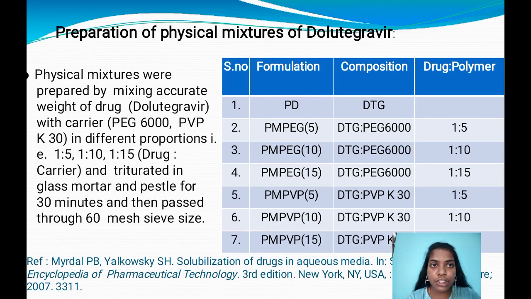Coming to the preparation of physical mixes of dolutegravir, the physical mixes are prepared by taking an accurate amount of drug and carrier, PEG 6000 or PVP K30, in different proportions like 1:5, 1:10 and 1:15 drug to carrier ratio, and triturated in a glass mortar and pestle for about 30 minutes and then passed through a 60 mesh sieve.